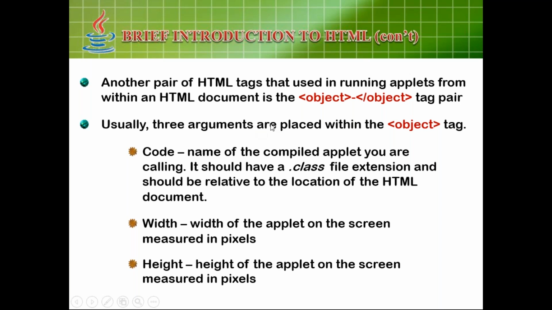Usually there are 3 arguments placed. Arguments are nothing but extra things that we will discuss after the next slide. There are 3 things we need to pass. Arguments are something like parameters. Whenever you have methods, some methods have no arguments, and for some methods we need to pass arguments. Something like that. So we need to pass 3 arguments.